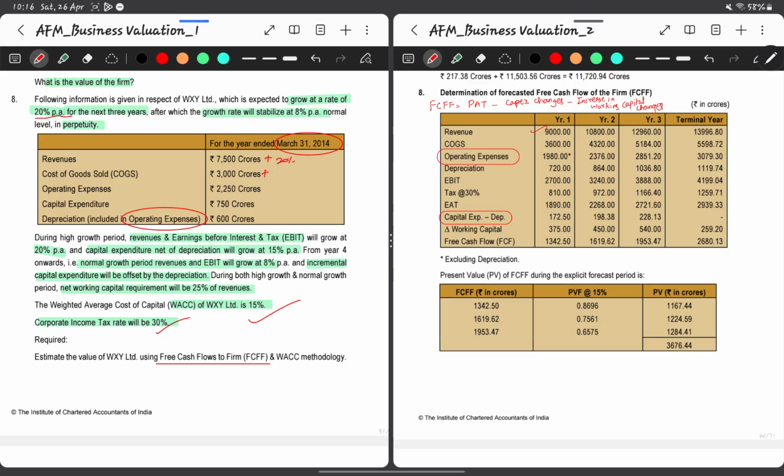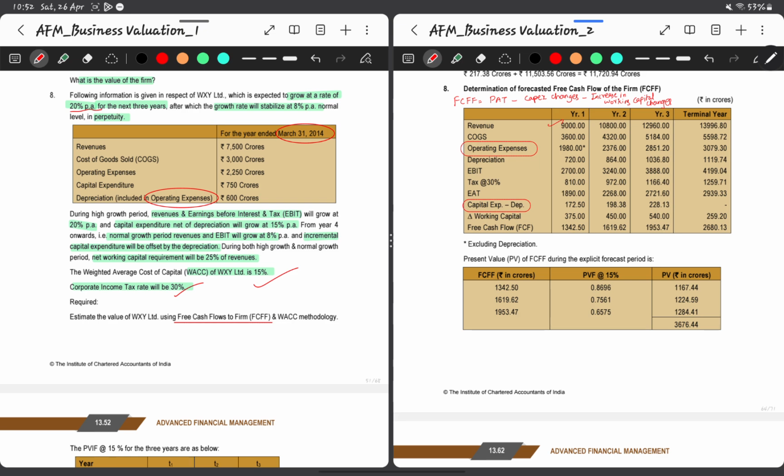Then COGS also they told, and we can find out the EBIT based on these values. So for EBIT, from the revenue, operating expenses are reduced, and then depreciation is added back to arrive at the EBIT. There are two ways of doing this. First we'll see how they calculated this 1980.